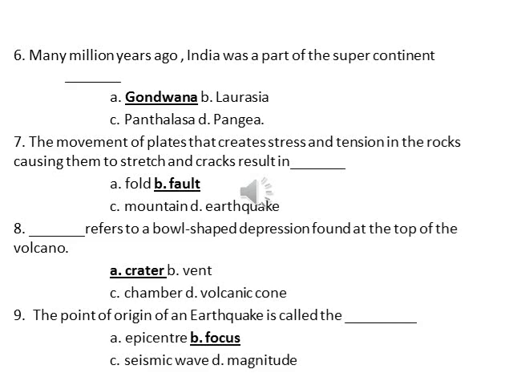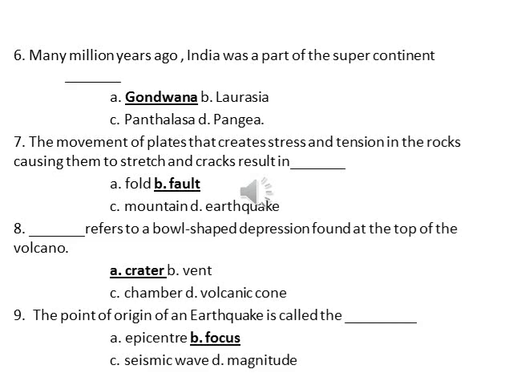Then eighth, the dash refers to a bowl-shaped depression found at the top of the volcano. So various components of the volcano, you see. There is a cup-shaped depression at the top of the volcano. So what is it called? Yeah, crater.